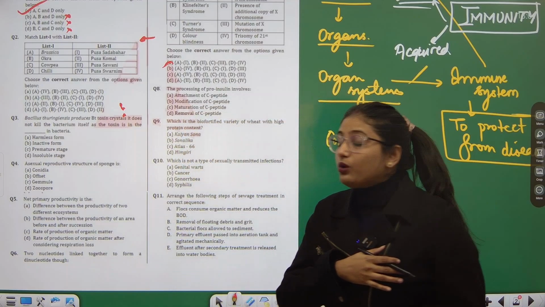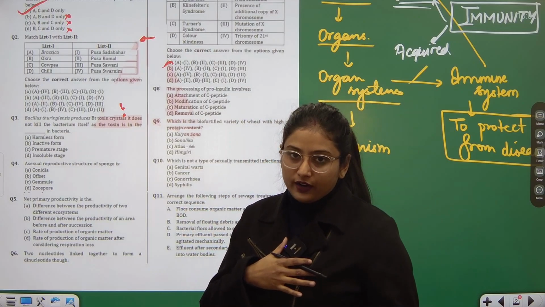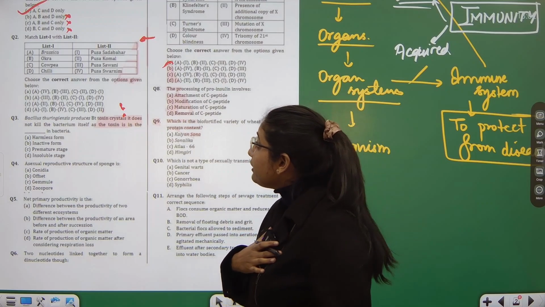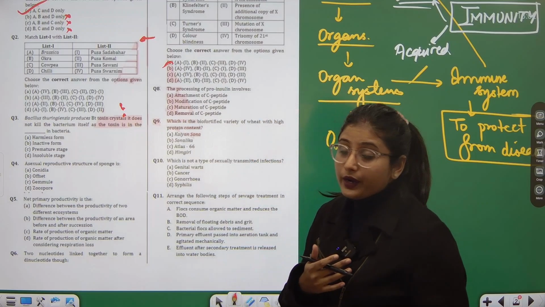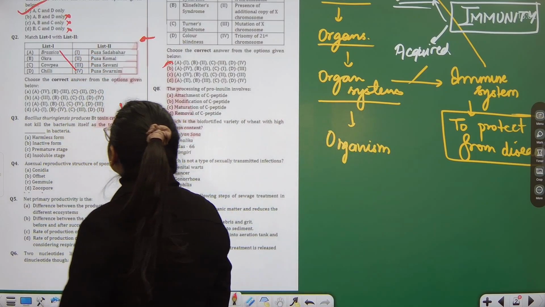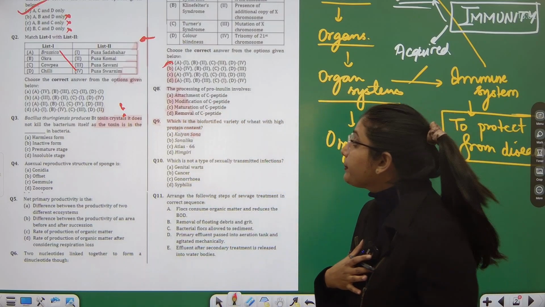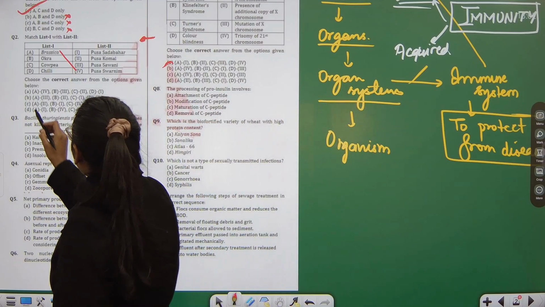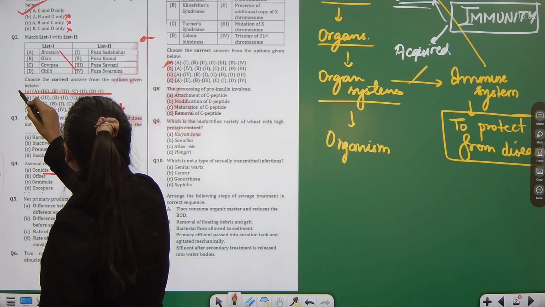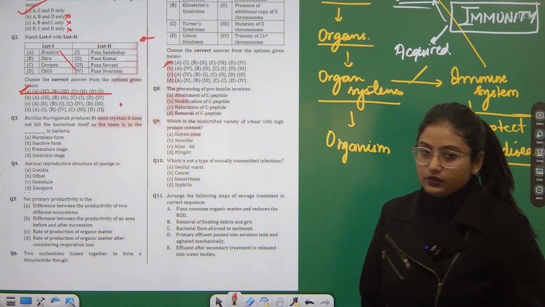I cannot even tell you about any other ways, tricks or techniques. But myself, if I ever solve this question, how do I do it? That Brassica, I remember, is Pusa Swarnim. I know that it is known by this name. This I know. Okay, so A is fourth, and A is fourth is given only in A part. So that is how I could reach the answer for this question.